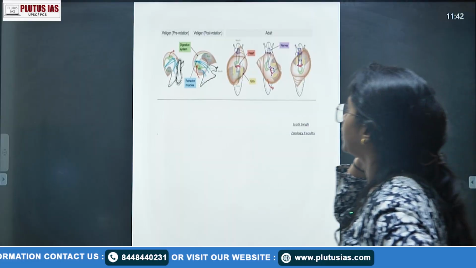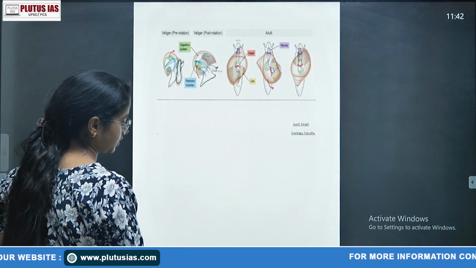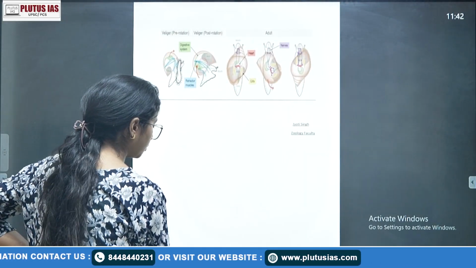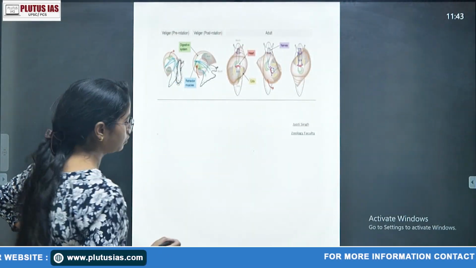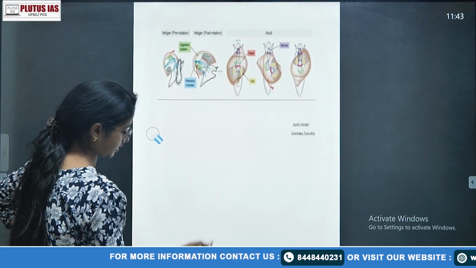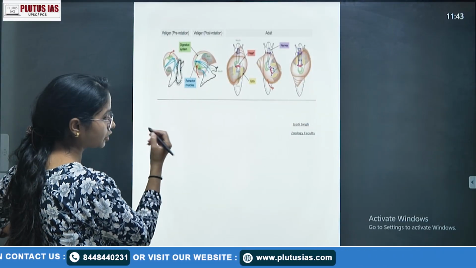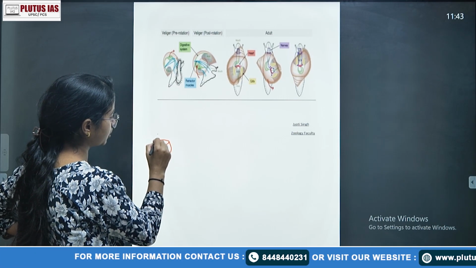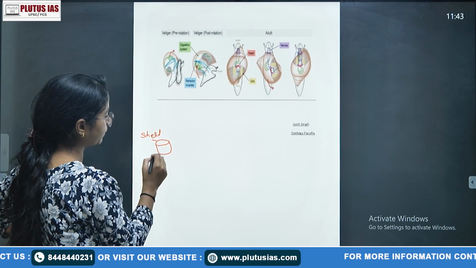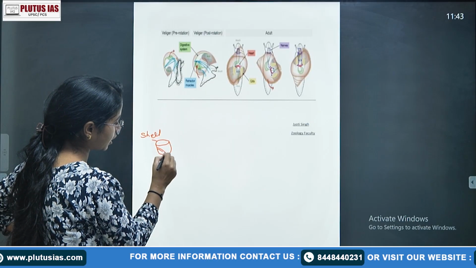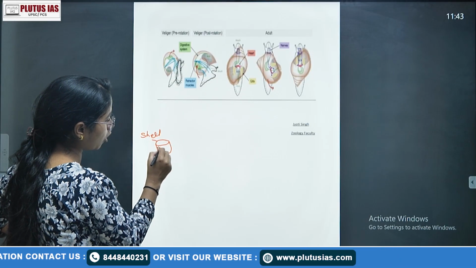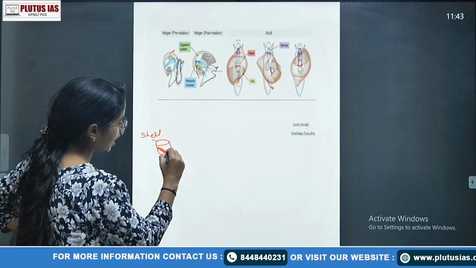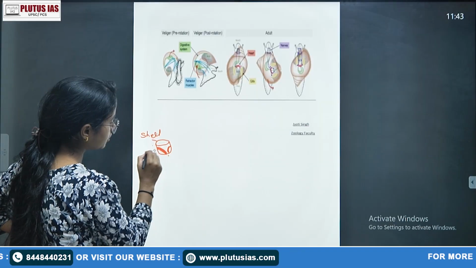Okay, so we can see here also. If we want to make the diagram, how would we make it? Look, the diagram that is in normal books, if we want to draw that or make it understandable. So at the start, your larval phase is simple like that. This is your shell. Understand it very carefully. This is your shell. This is your alimentary canal. If you are not understanding, just understand that this is a different end and this is a different end. Here there is your velum. This is your alimentary canal.